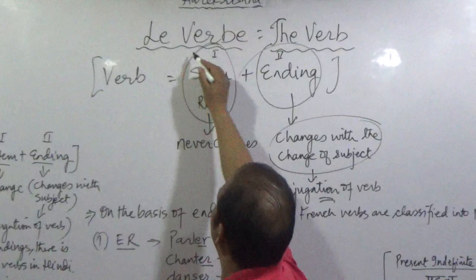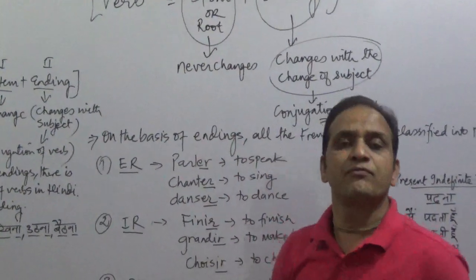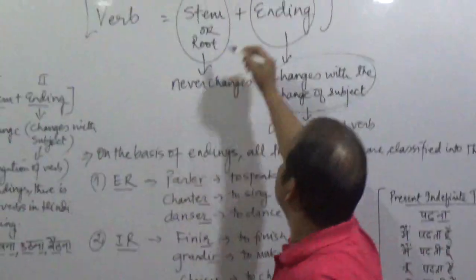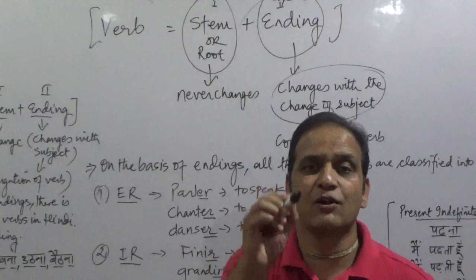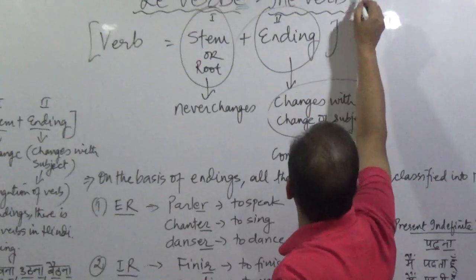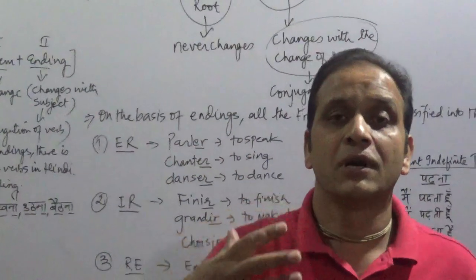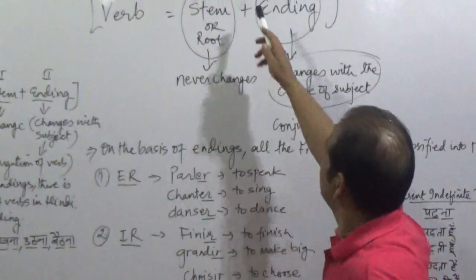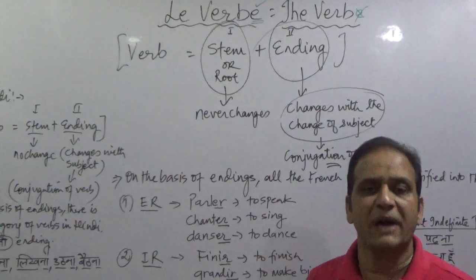Le verbe. L-E-V-E-R-B-E. Le verbe. En français, on écrit E à la fin du verbe. In French, we write E at the end of the verb. Mais en anglais, on ne le met pas. But in English, we don't put it. So don't get confused as if I have written E here and not here. Different languages have different spelling patterns.